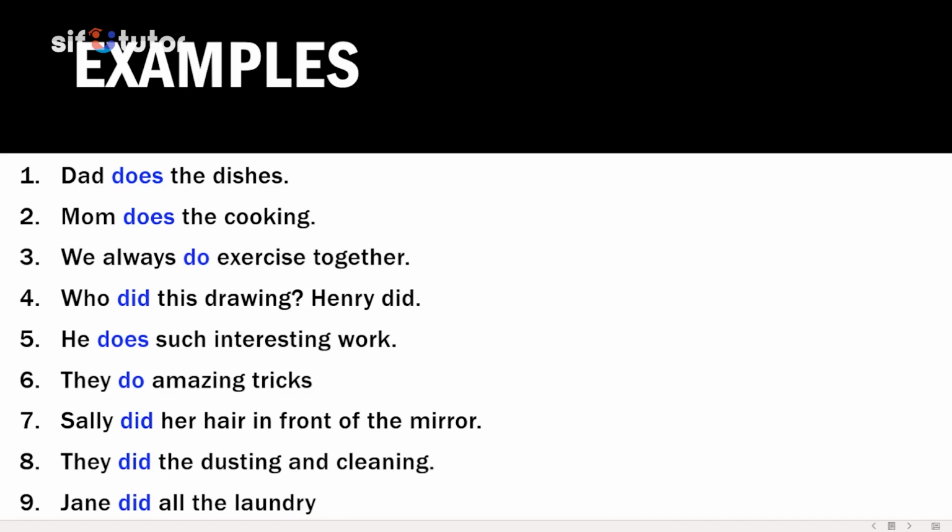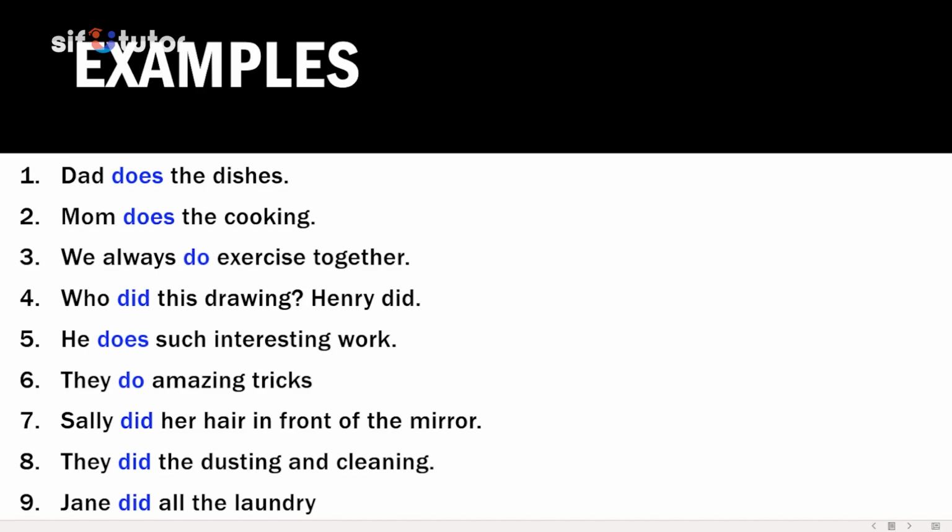In the third sentence, we see we always do exercises together. So in this case, we are using the pronoun we. And since we use the pronoun we, we will apply do. We always do exercises together.